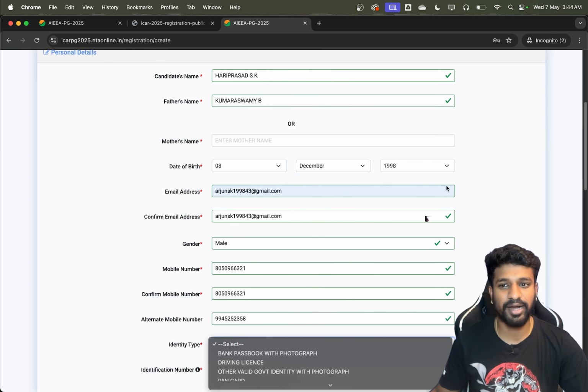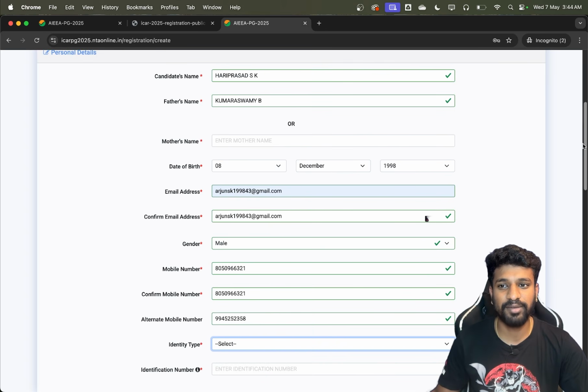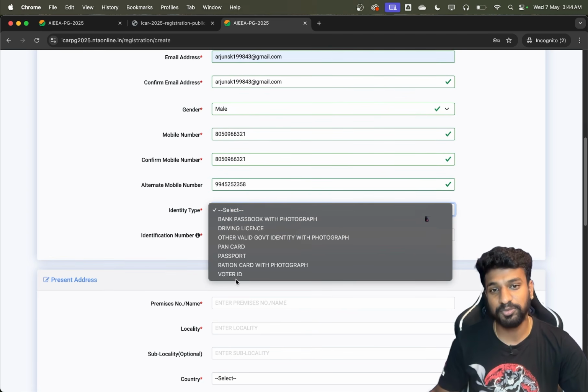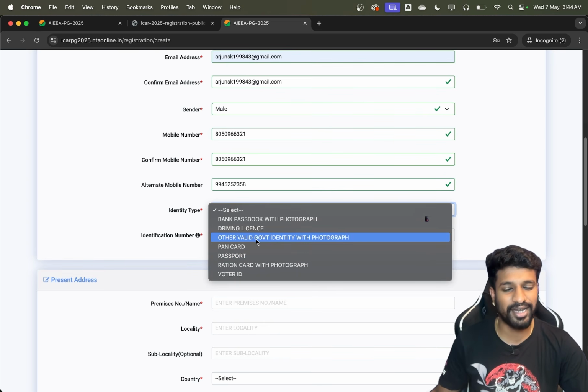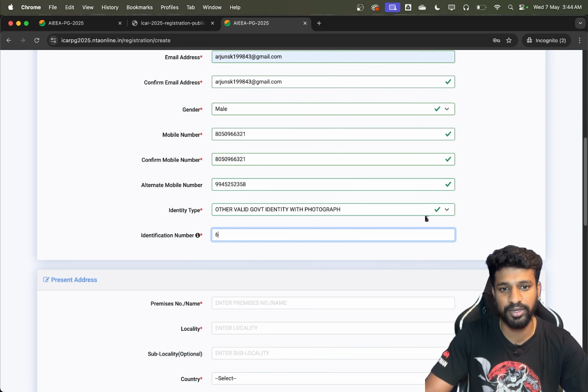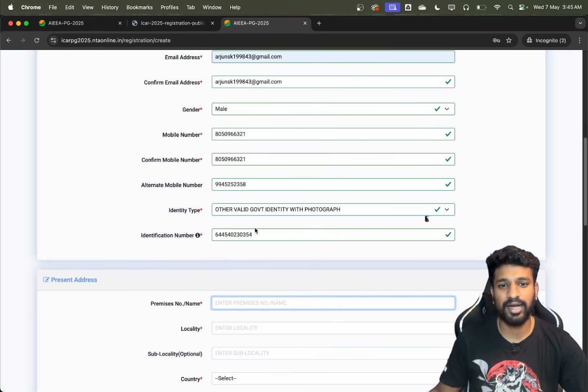Next, ID type. So here you have bank passbook, the PAN card, driving license, passport, ration card, voter ID. I'll just click on other valid government ID and I'll just get the details of my Aadhaar card only. Okay, I just added the Aadhaar card number.